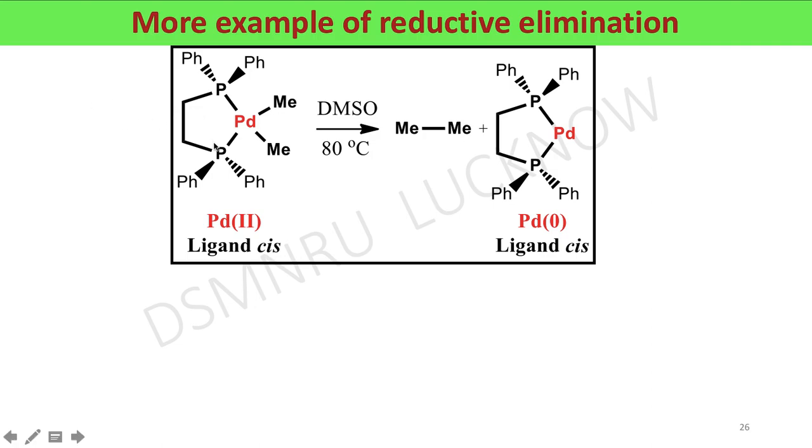Here you can see this is a palladium 2 complex, dimethyl palladium 2 complex. In DMSO, if this complex is heated at 80 degrees centigrade, elimination of the methyl groups takes place from this palladium atom and makes an ethane molecule, with reduction of this palladium 2 to palladium 0. In this way, reduction takes place and elimination of a molecule, that is ethane. It is a best example of reductive elimination reaction.